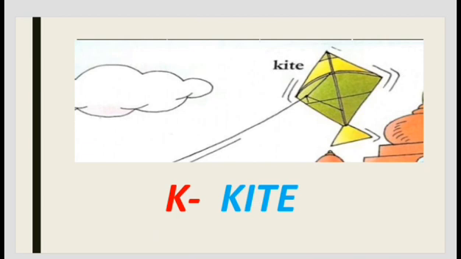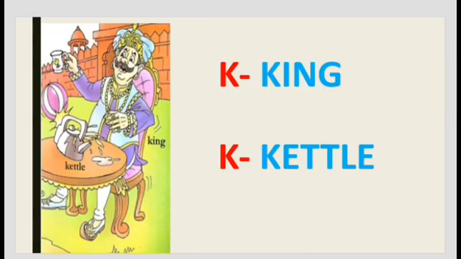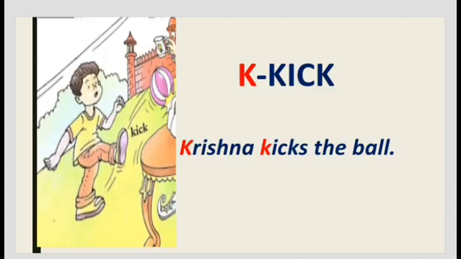Then you can see a kite. Kite also starts with K. Then we can see a king along with the kettle. King starts with K. Kettle starts with K. The boy kicks the ball. Kick, the spelling of kick starts with K.